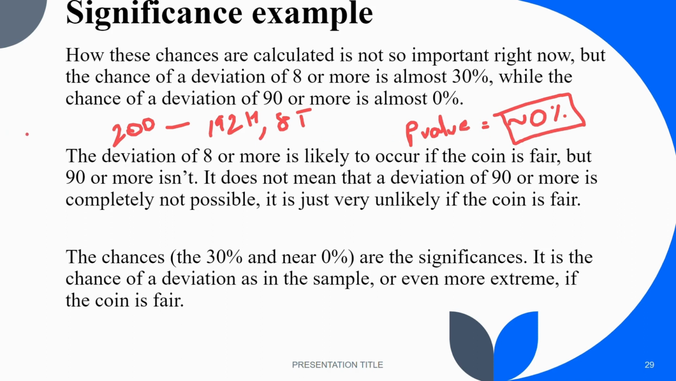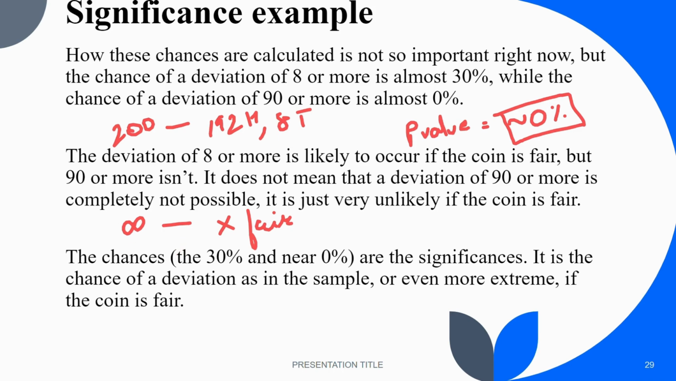So we can say even after infinite tosses, the coin will not be fair, because this is the power of inferential statistics. Just based on 200 tosses, we can predict what will happen in infinite tosses as well.